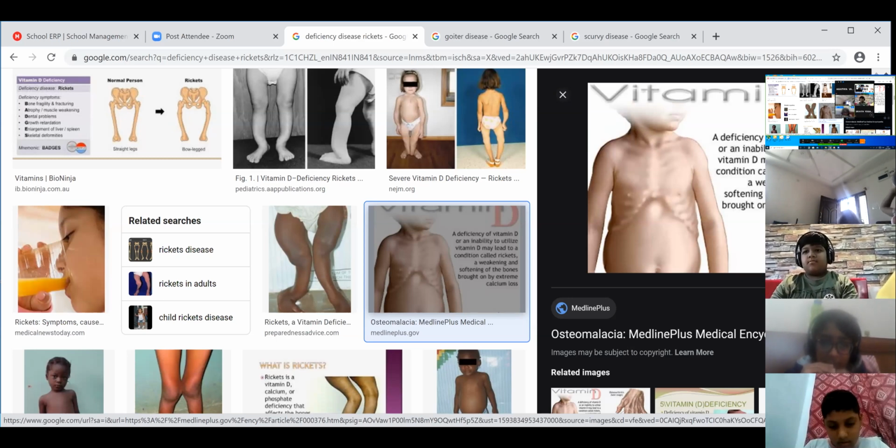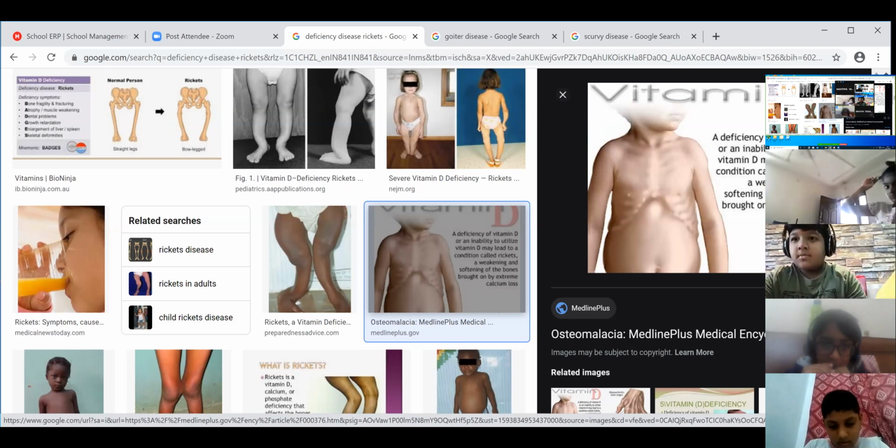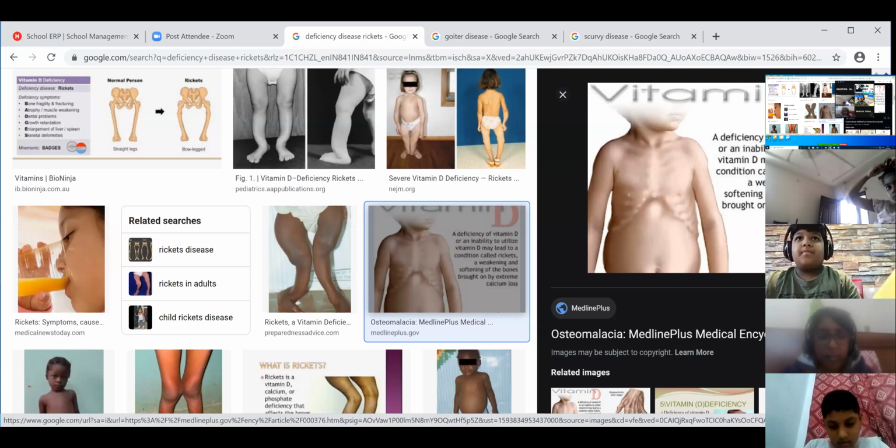Yes, Harsh. Lack of iodine. How will the bones become? What are the symptoms of this disease? You can see in this picture how the bones are.